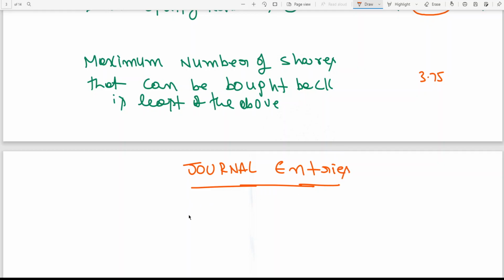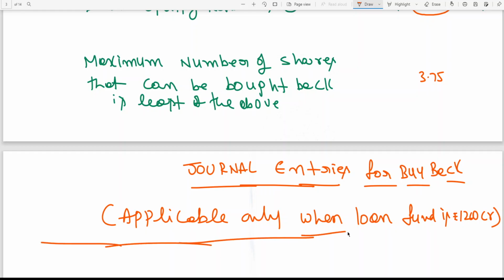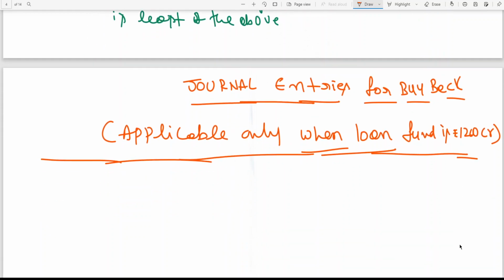Journal entries for buyback applicable only when loan fund is 1200 crore rupees. Okay, 1200 crores. I told you the reason also, I've explained a number of times. Now we can write three entries again. You will be getting as usual.